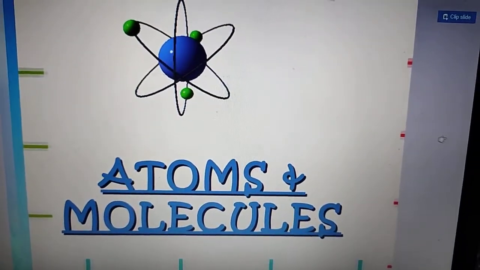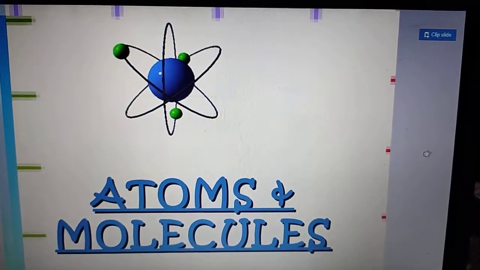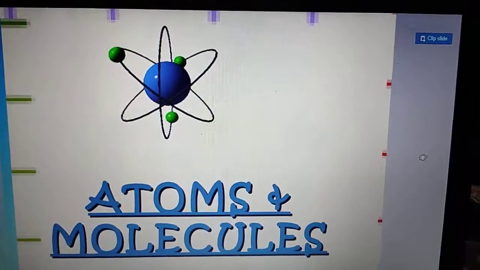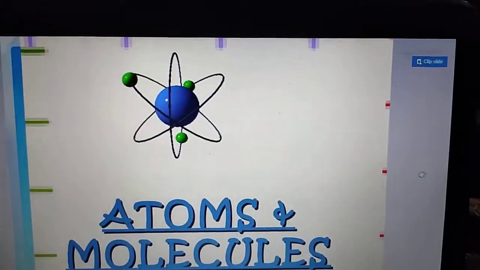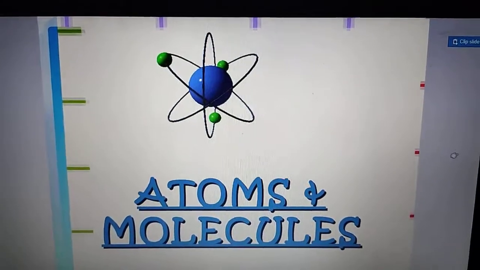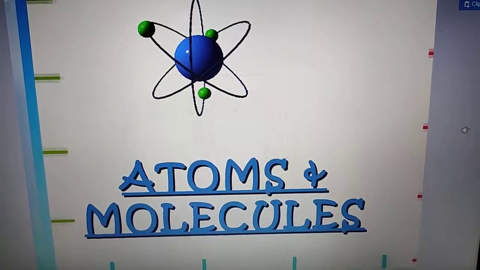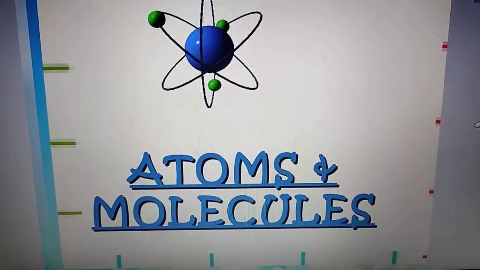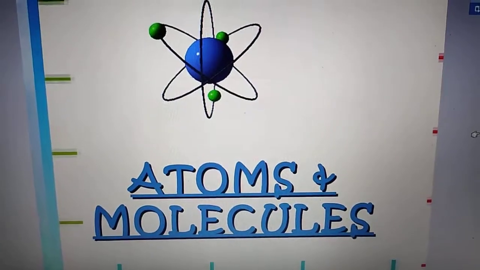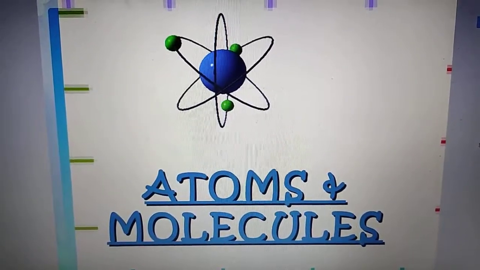So atom is derived from the Greek word atomus, meaning that we cannot cut it further. Now suppose I'm giving you an example. You have a piece of paper and you are dividing it. So you divide it further and further into halves. Till what stage can you reach so that you are not able to divide it further?